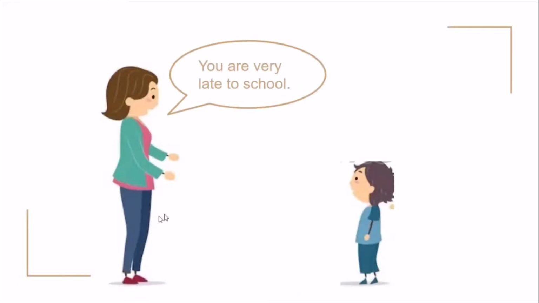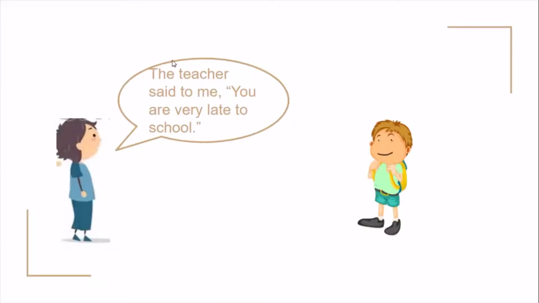The teacher asked, "You are very late to school." The teacher told, "You are very late to school" to a student. So, this can be reported in two ways. One is in direct speech and the other is in indirect speech. Here, the teacher said to me, "You are very late to school." Here, this child wants to tell the same to somebody else. So, she can tell it in two ways.